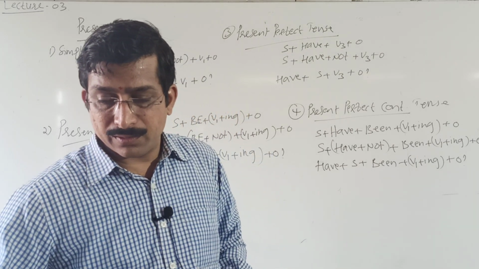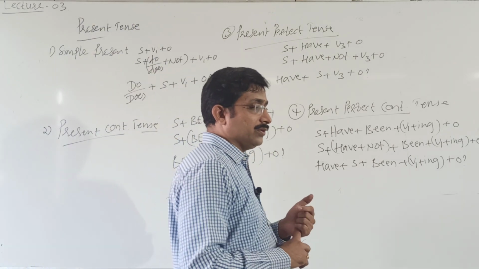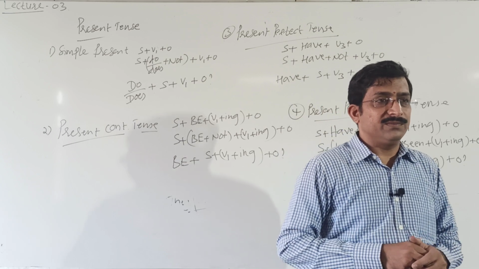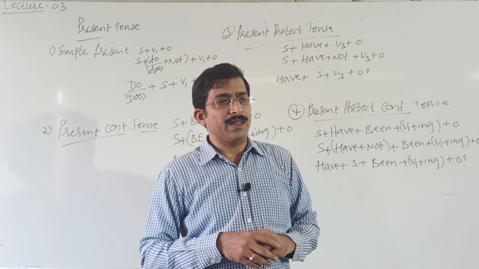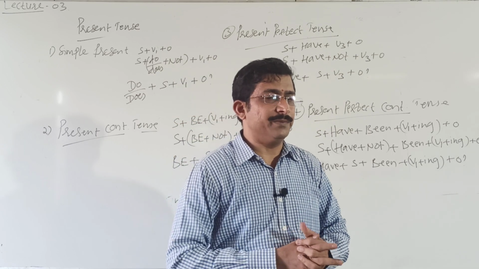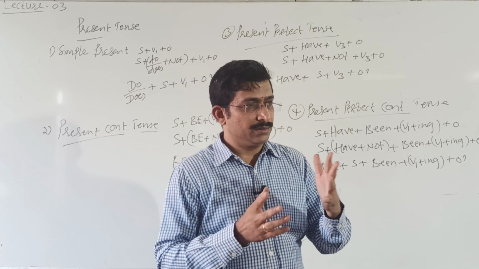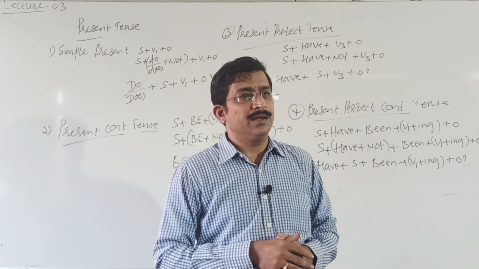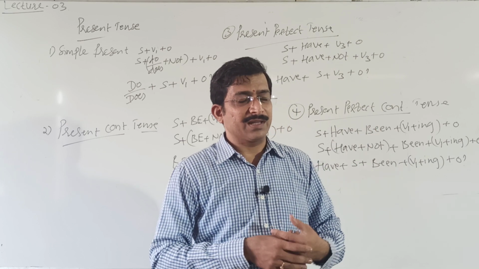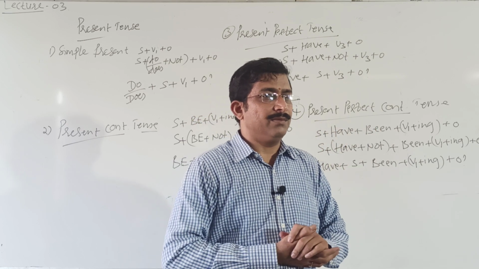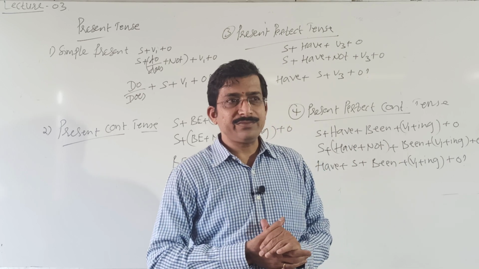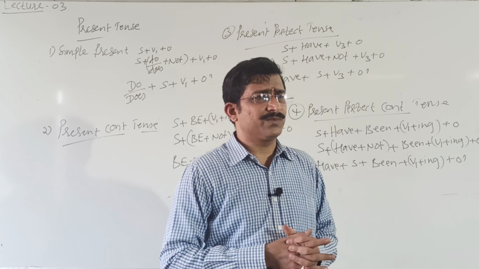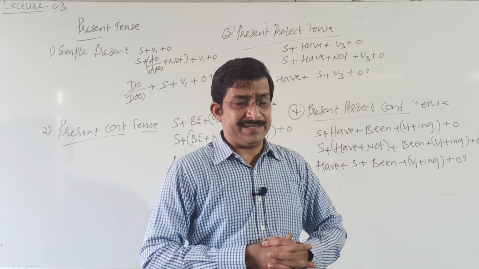So till now I have explained in brief parts of speech, types of verbs, main verb and auxiliary verb, transitive, intransitive, primary and modal auxiliary, and forms of verbs, and I started tenses and present tense.